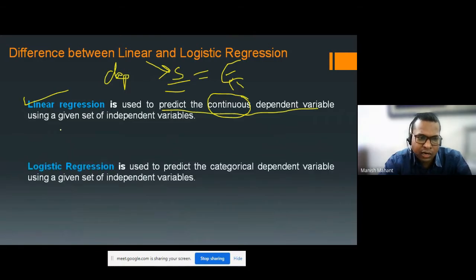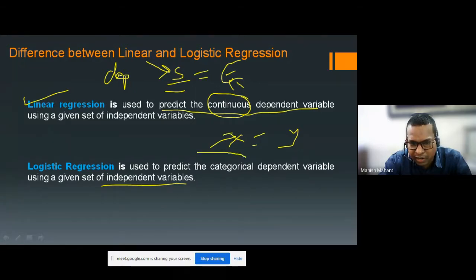And what is logistic regression? It is used when we are predicting a categorical dependent variable from a given set of independent variables. Suppose x is the dependent variable and y is the independent variable, and the dependent variable x is predicting a categorical type of variable. When our answer should come in a categorical type, then we use this logistic regression model.